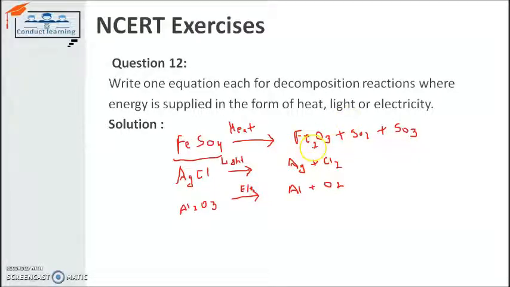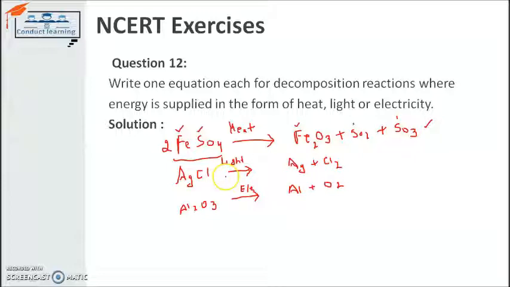In this, the number of iron atoms is 2, so it's 1 here, so I simply write 2 here, and I will check whether it is now balanced or not. The number of iron atoms on the reactant side is equal to the number on the product side, which is 2. Sulfur is the next element, which is 1 here and 2 here, so 1 plus 1 is 2 on the product side. Oxygen is 4 into 2, 8 here, and 3 plus 2 plus 3, 8 on the product side, so it's a balanced equation.